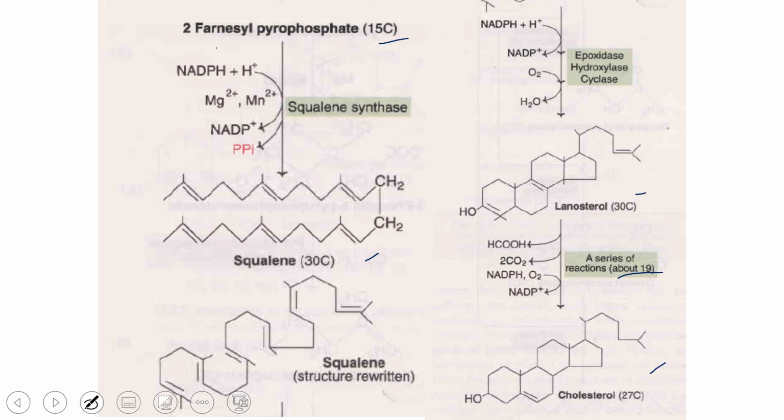Like 14-demethyl lanosterol, zymosterol, and desmosterol are among the intermediates in this process when lanosterol is converted to cholesterol. The penultimate product of cholesterol is 7-dehydrocholesterol, which we normally use in case of vitamin D synthesis. That we will see later on. Now the most important, so we have got cholesterol. Now I am going to see how cholesterol synthesis is going to be regulated.